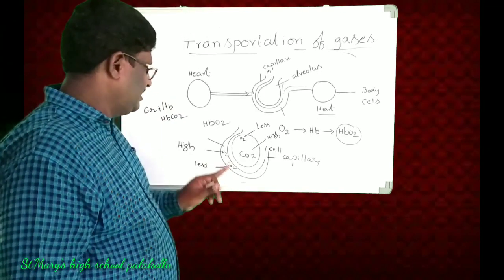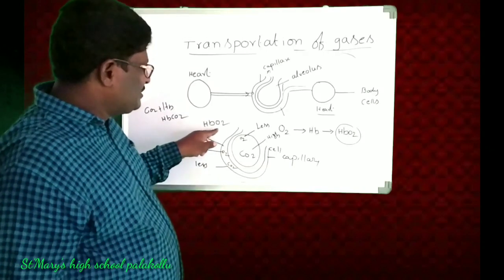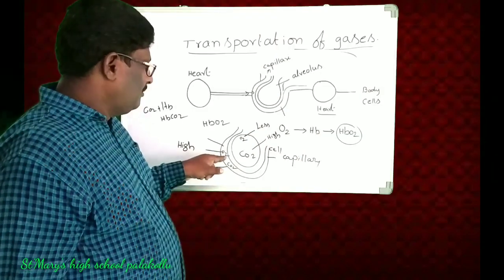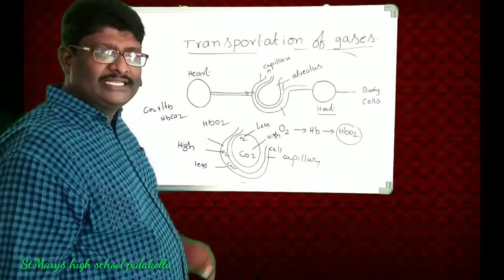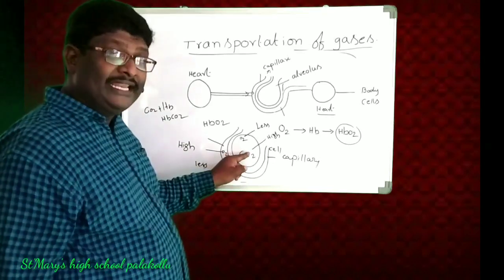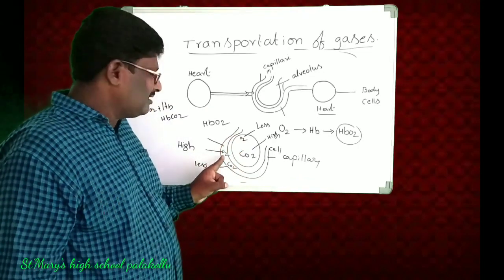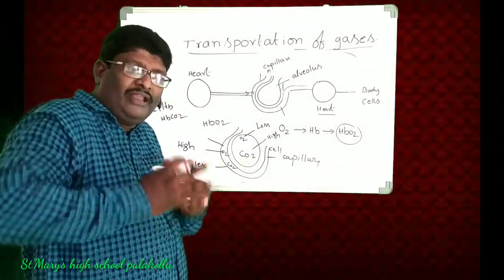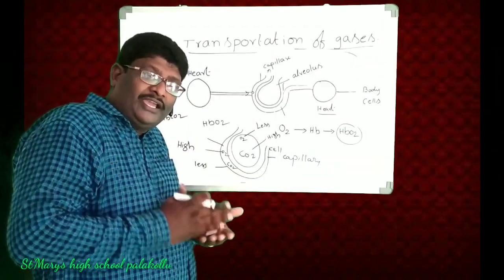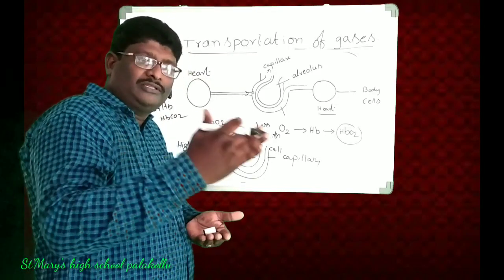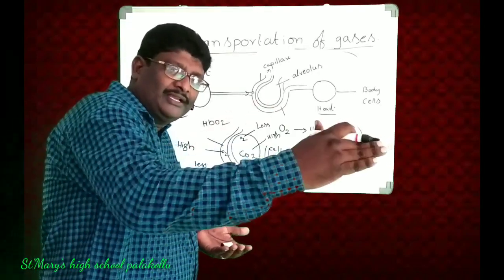Okay, now, right. So now, this HbO2, before entering into the cells, here is less concentration, oxygen is high concentration. Then immediately what will happen? From the higher concentration to lower concentration, the gases are moving.